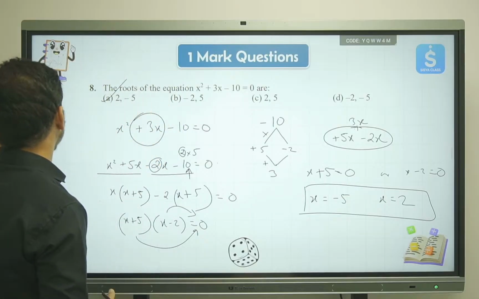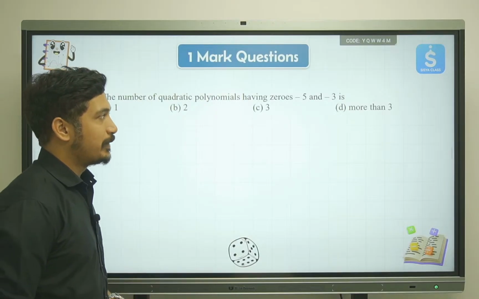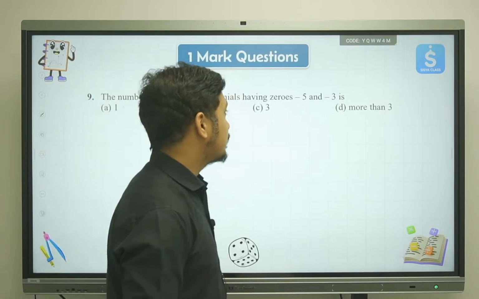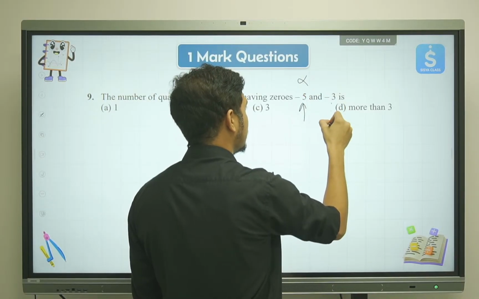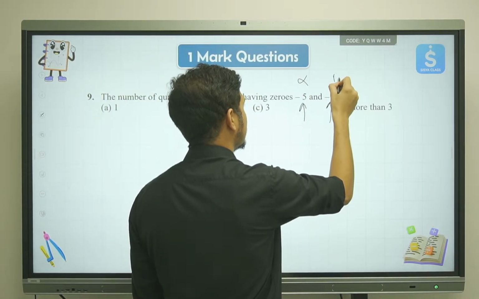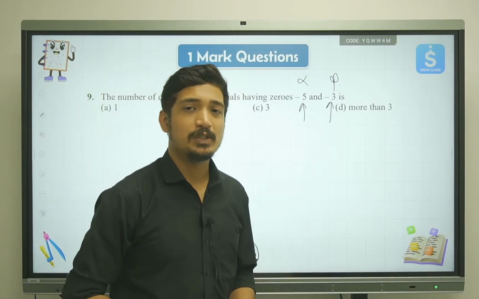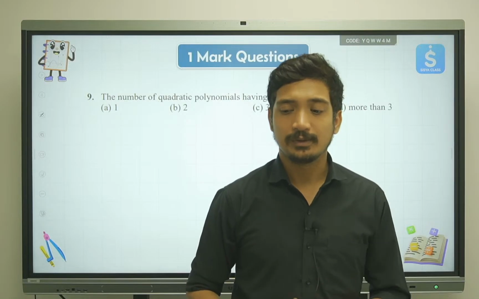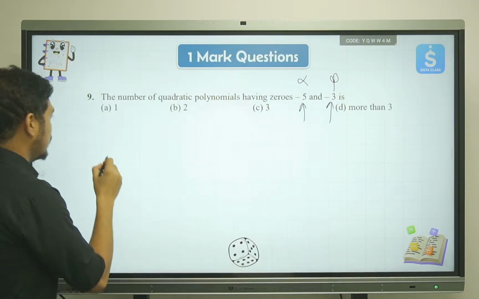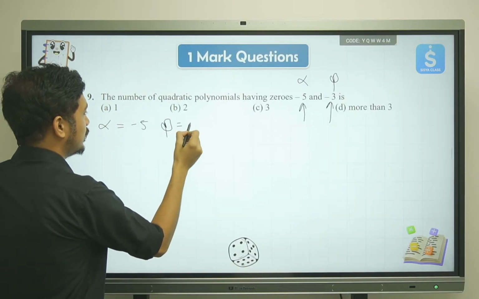Moving ahead. Question number 9. The number of quadratic polynomials having zeros minus 5 and minus 3 is. So basically, minus 5 can be considered as alpha, minus 3 can be considered as beta. Right, so we have the values of alpha and beta, which are actually the zeros of the equation. Let me write it over here. So alpha is equal to minus 5, beta is equal to minus 3.